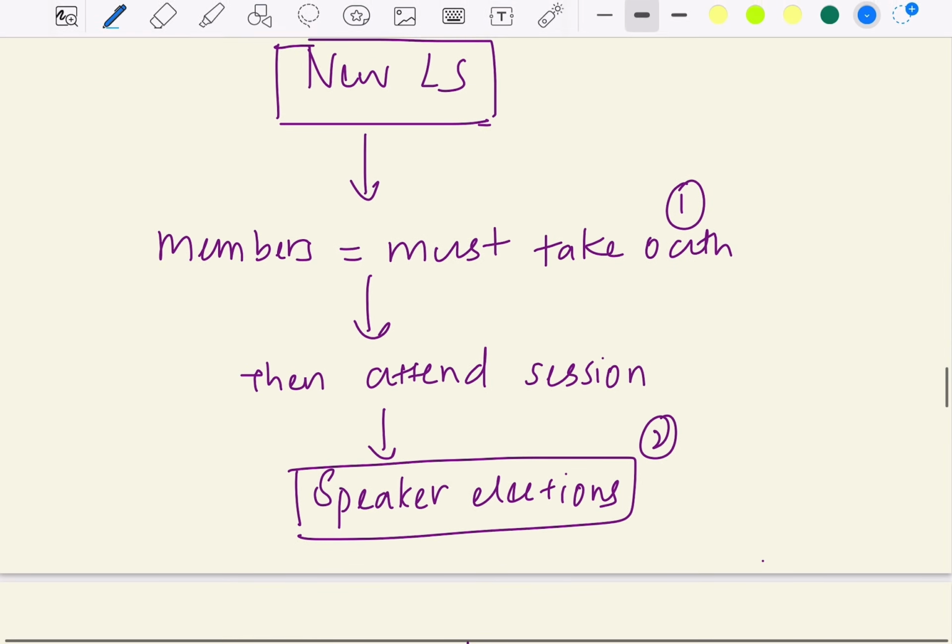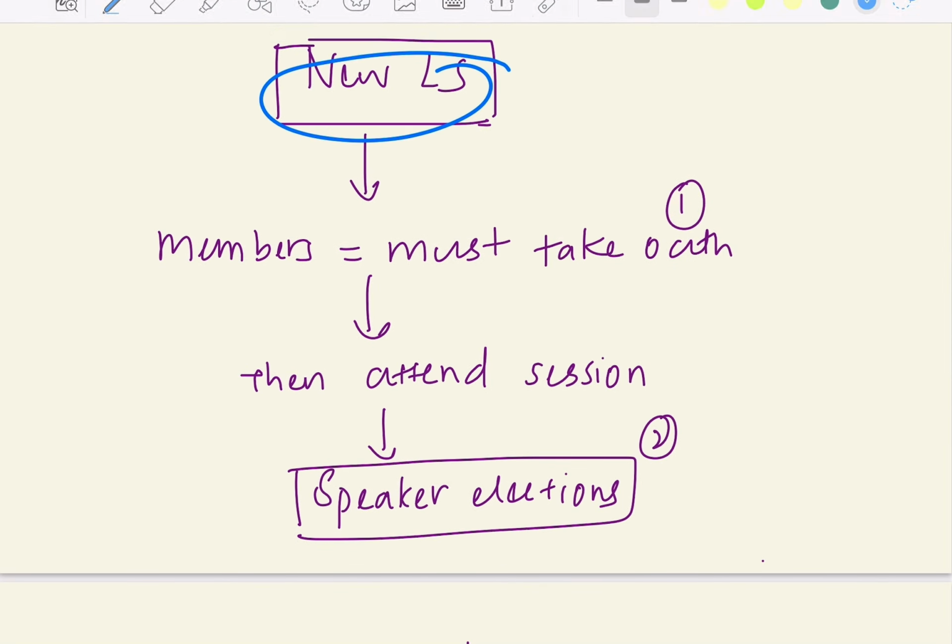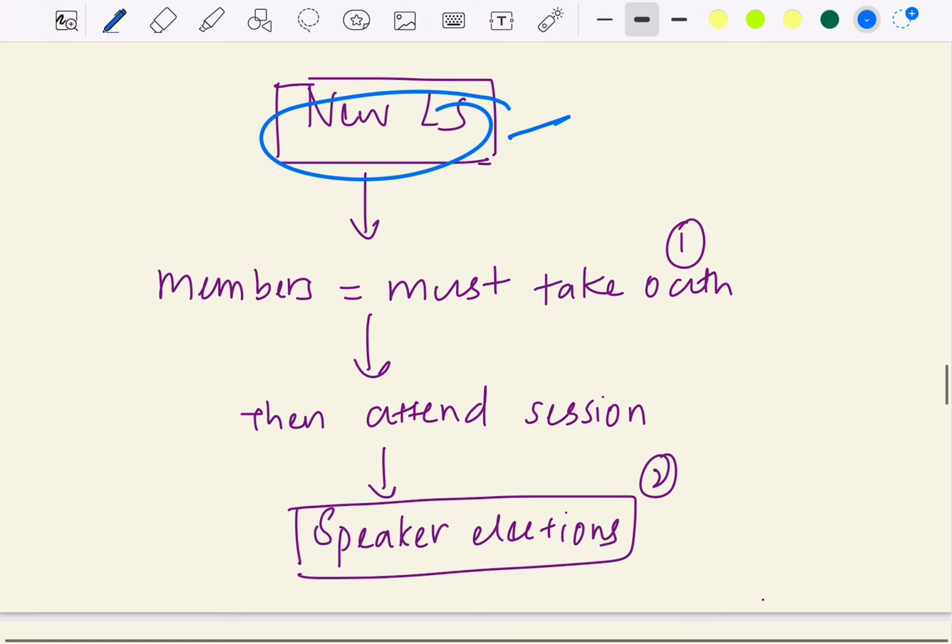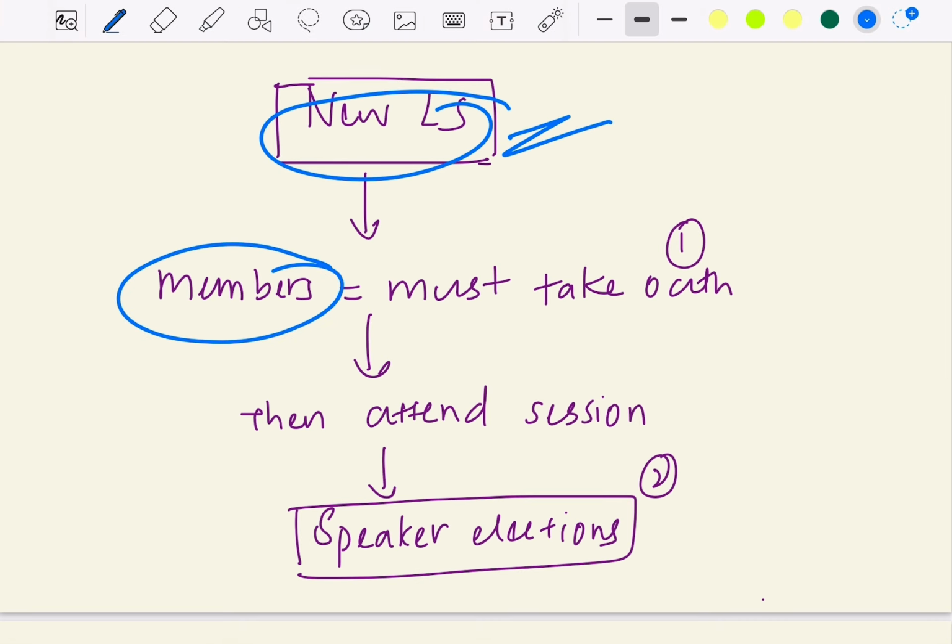Then, when the Lok Sabha is newly formed, when the Lok Sabha is newly created, the first thing the members of the Lok Sabha must do is take the oath, because the Constitution also says that for all the members to attend the session, they must take the oath.